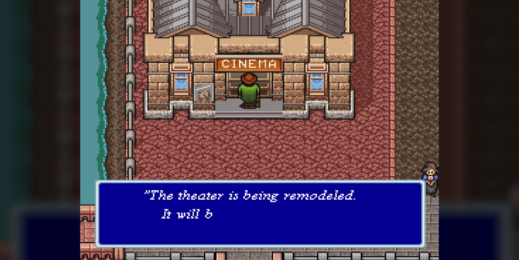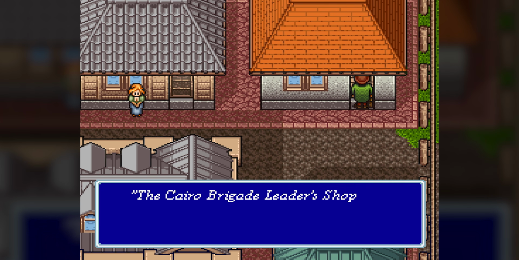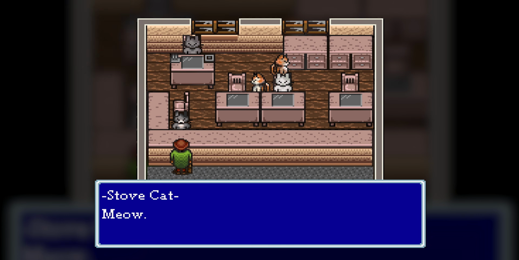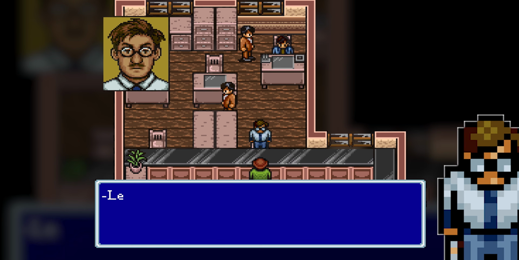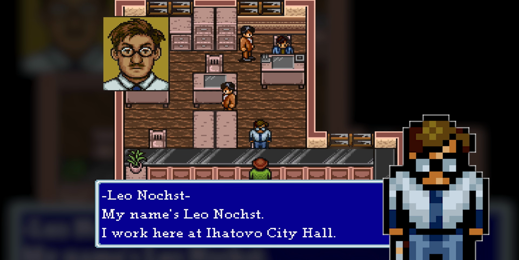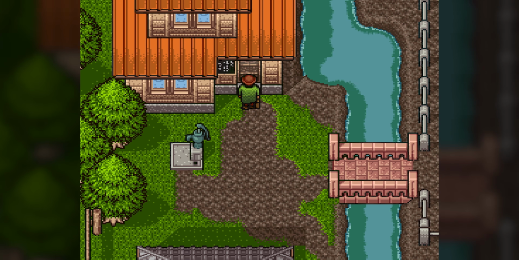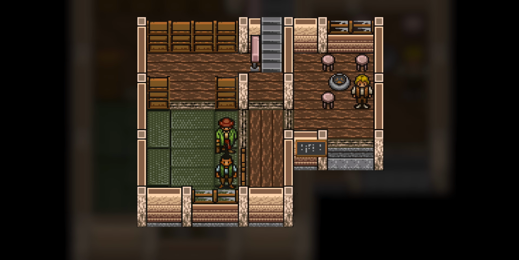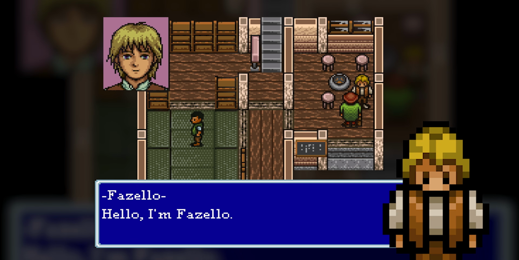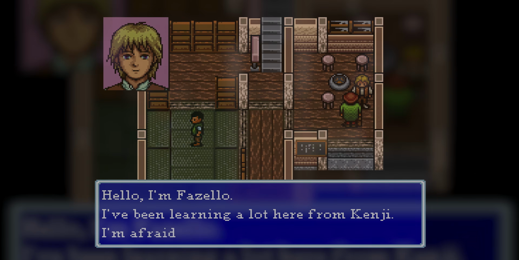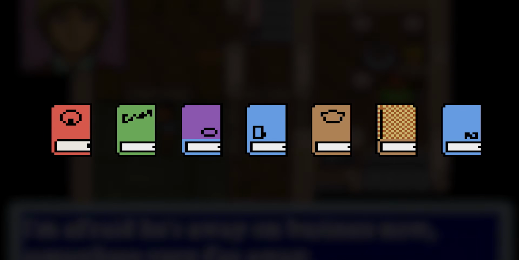There's a cinema, closed for renovation, a foreclosed bar, a building full of mewing cats, a school, and a city hall, where Leo can give regular hints about what to do. At Kenji's house, we meet the members of the Agricultural Society, but one member, named Fazello, tells us that Kenji is away on business. His 7 journals have gone missing.